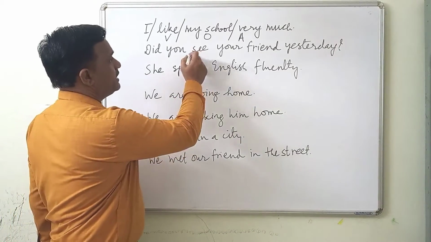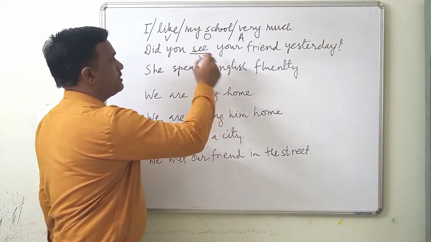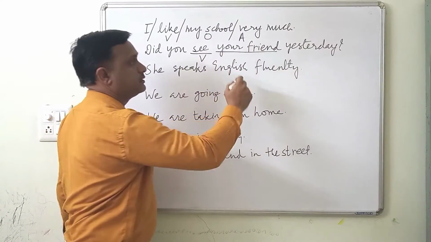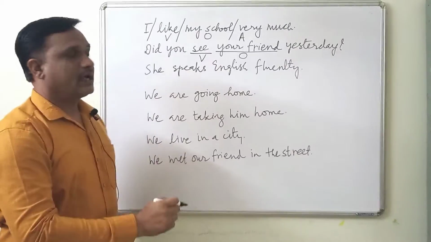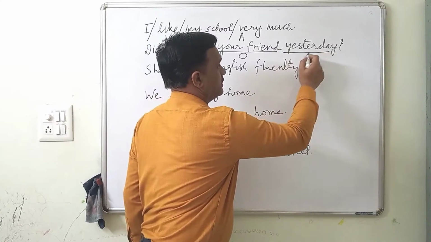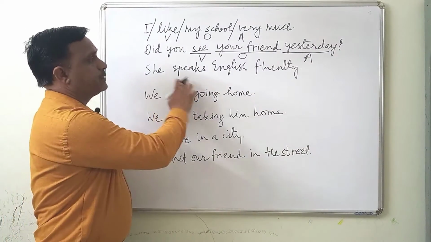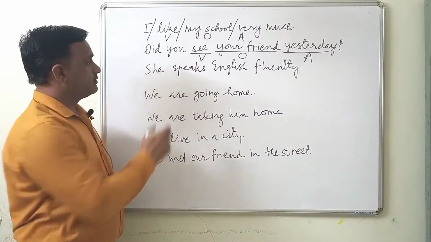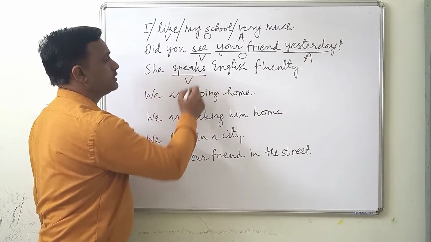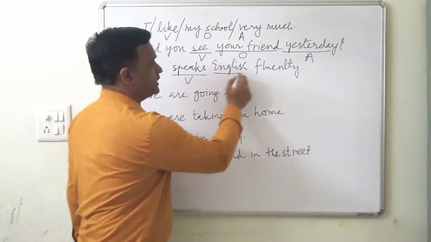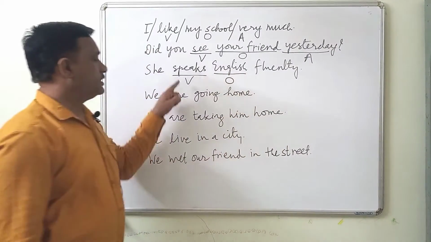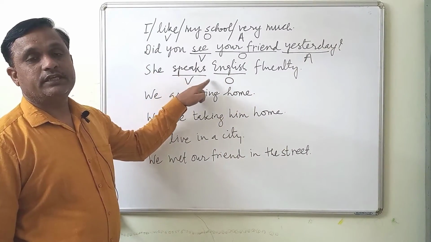Did you see your friend yesterday? Now here see is the verb and your friend object, and yesterday is adverbial of time. She speaks English fluently. Speaks verb, English object. What does she speak? She speaks English.